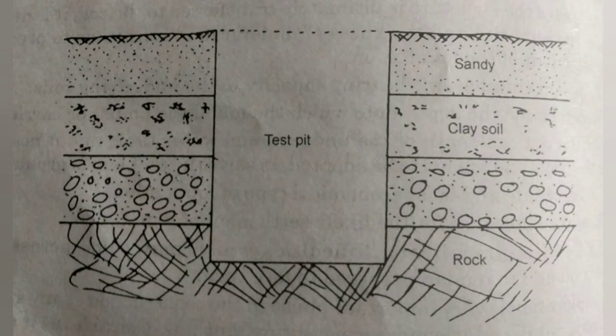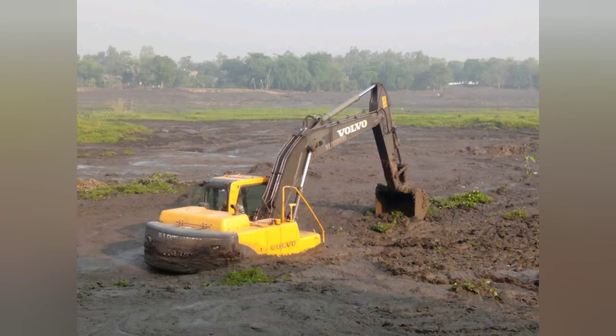Next is probing. In this method of exploration, either a hollow tube or steel rod is used. The hollow tube is 35 to 50 mm in diameter and has a 3 mm wide and about 60 centimeter long slit at its bottom end. The hollow tube is driven into the ground 30 centimeter at a time and withdrawn, and the soil caught in the slit is inspected.